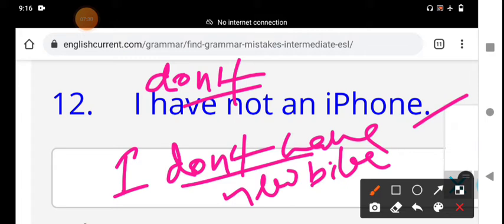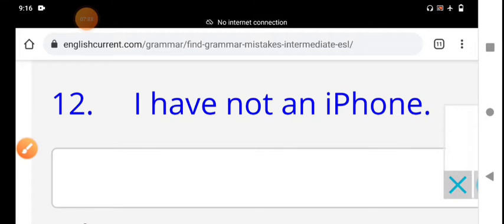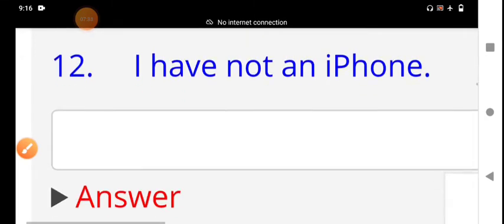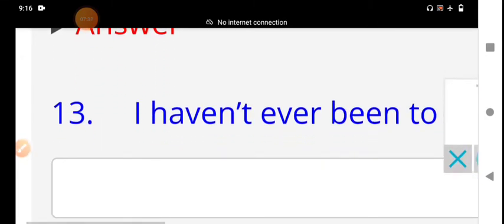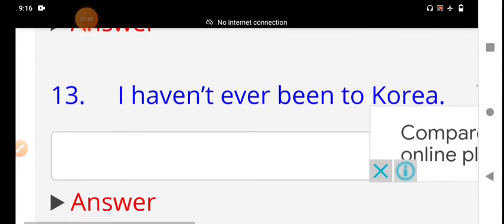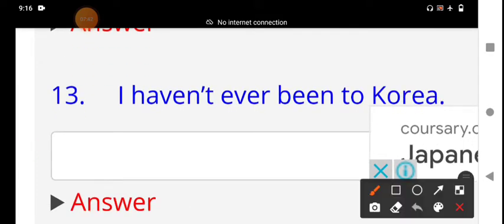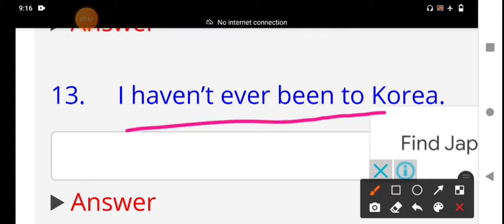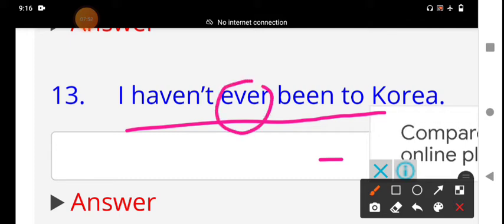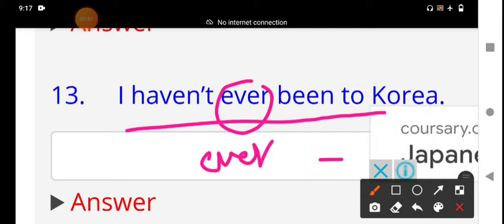Please try to understand. And then we go to the 13th one: "Haven't ever been Korea." The sentence is given in present perfect tense. Here, ever and never are both important in present perfect tense.